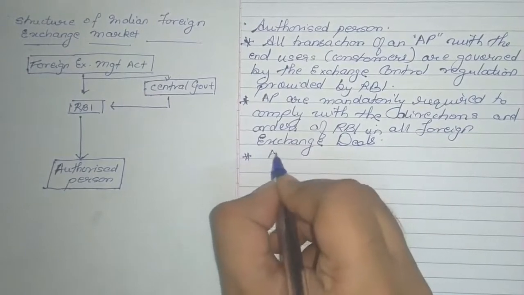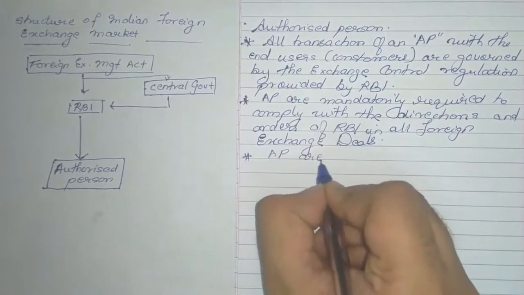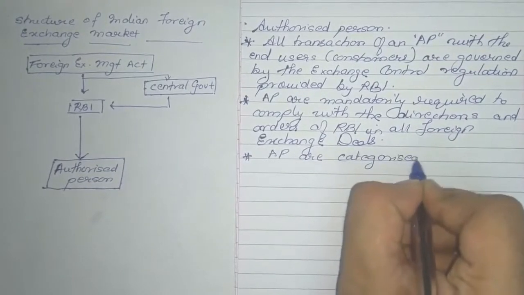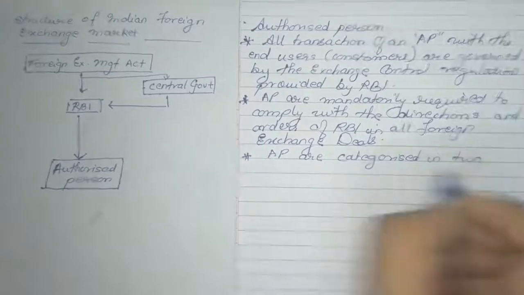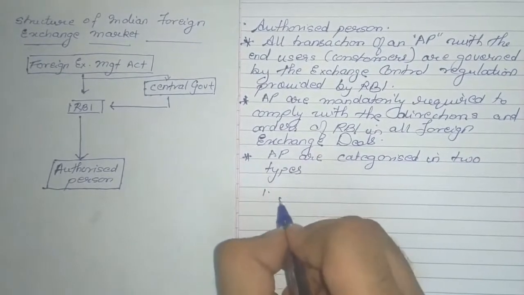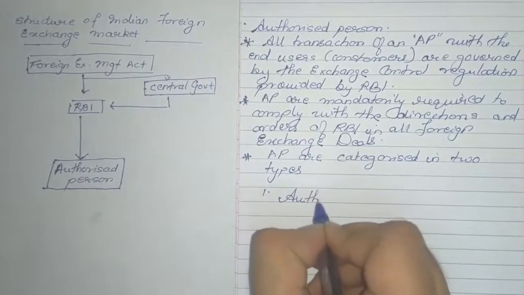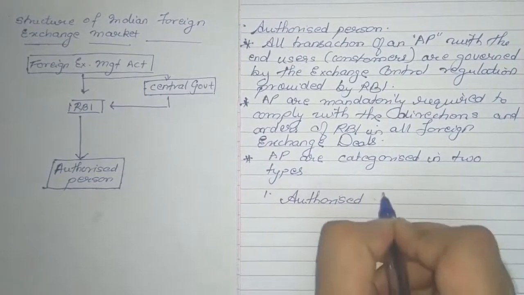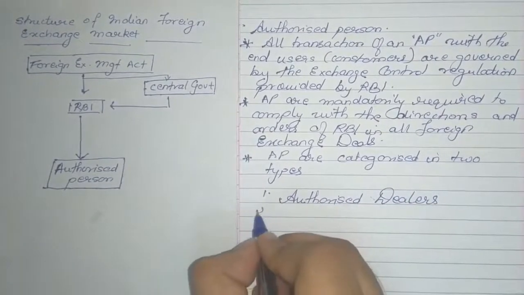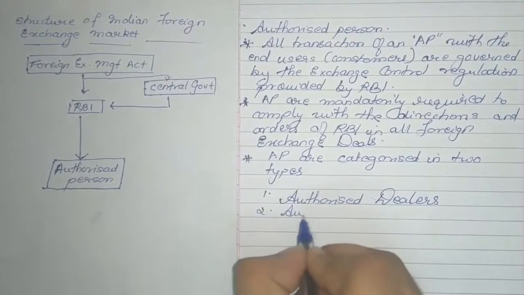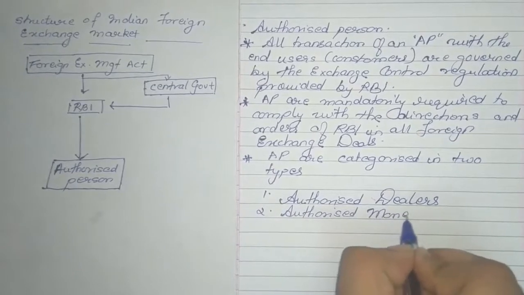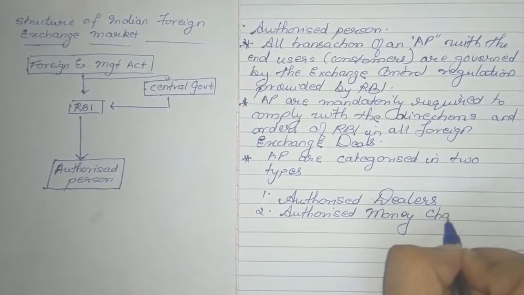The next point is that authorized persons are categorized into two types. The first is authorized dealers, and the second is authorized money changers.